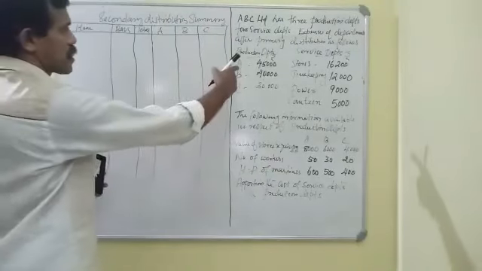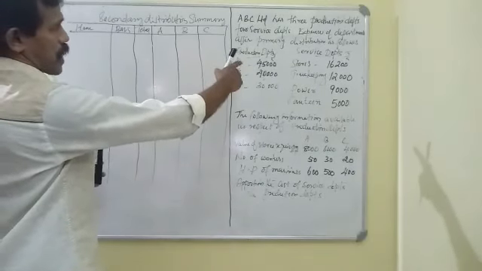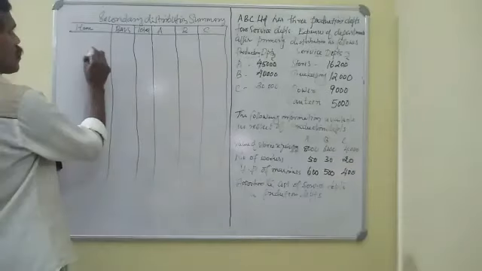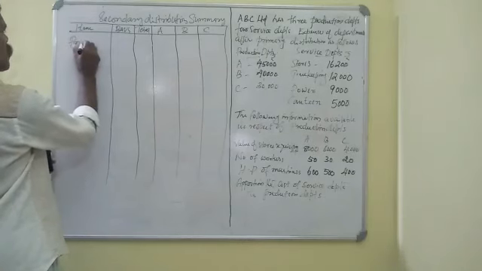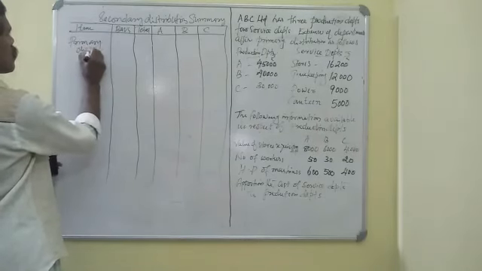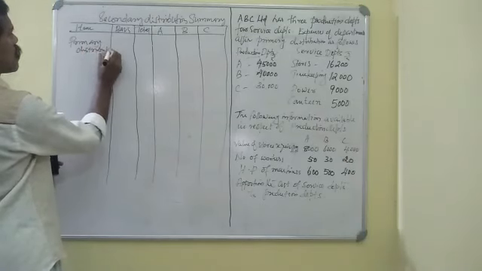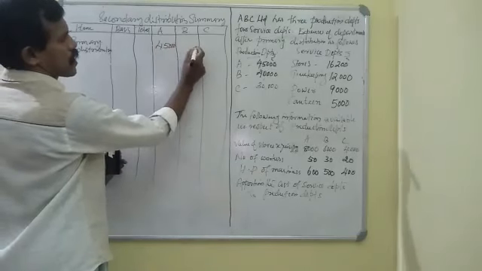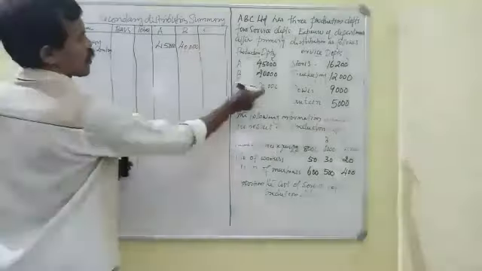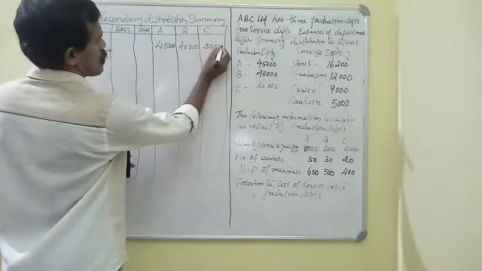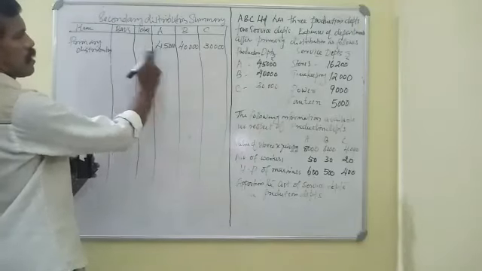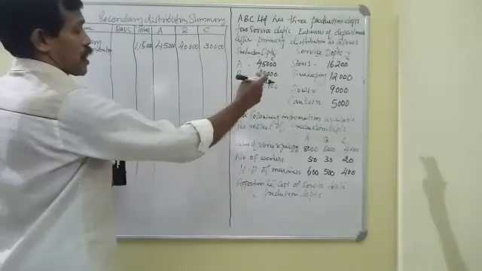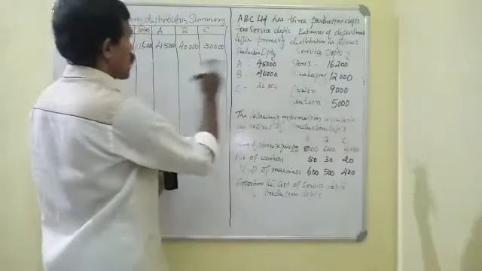First of all, we write the primary distribution total of production departments A, B and C. A 45,000, B 40,000, and C 30,000. Then in this column we write the total: 45,000, 40,000, 30,000. We are going to apportion the service department overheads among production departments.